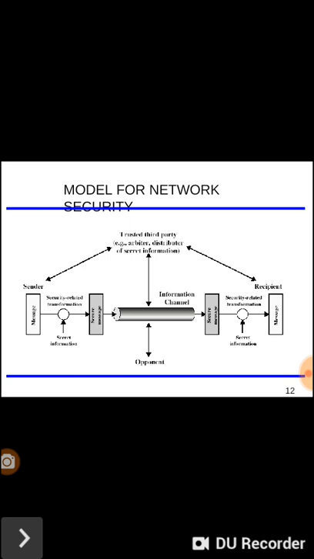The receiver is going to implement the decryption process, so he will get the original message. In between, the opponent or the hacker may hack the data during transmission from the sender to the receiver. This is the perfect model for network security.